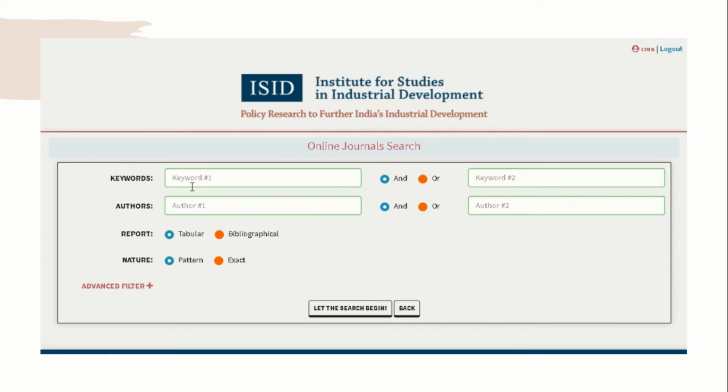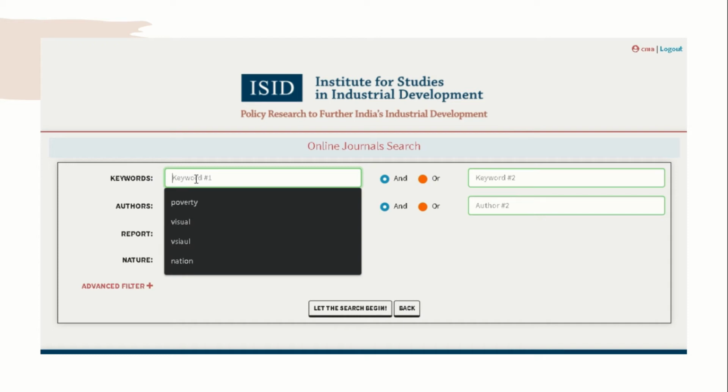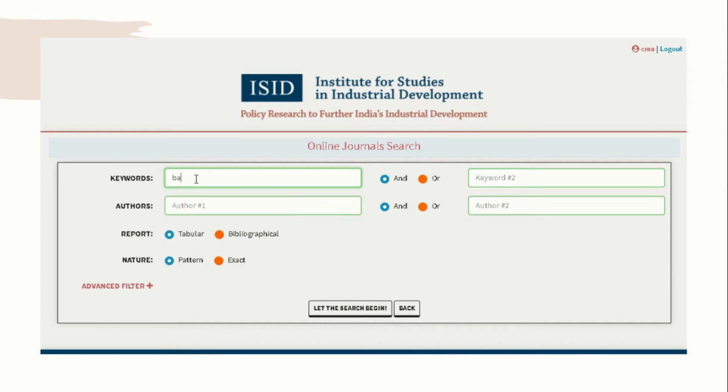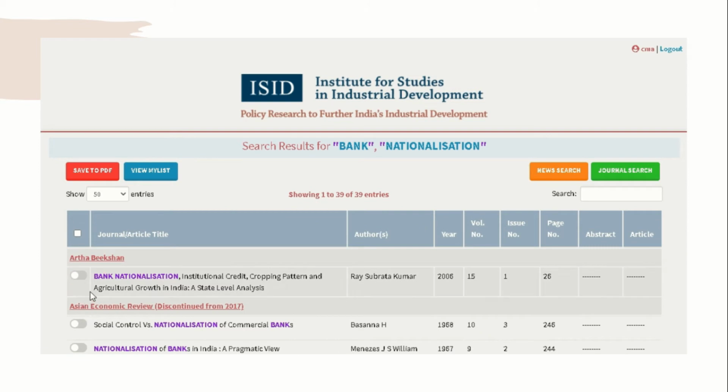The moment you continue, you come to the search page, where there's the keyword search and the author search. Under the keyword search, we can give the keyword of what we are searching for. Say, for this demonstration, we use bank and nationalization. There is the option of and or. So, with and, all the titles having bank and nationalization, both the words, will show up in the search. If you select or, then either of the words in the title will show up. There's also the author search. It shows in tabular or bibliographical format. Let us search with the default settings.